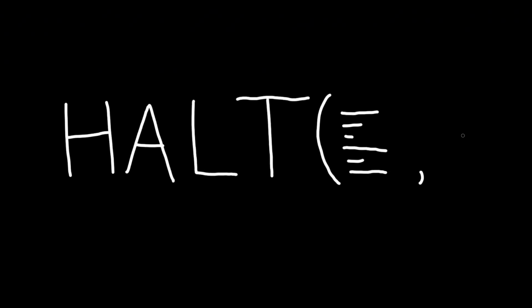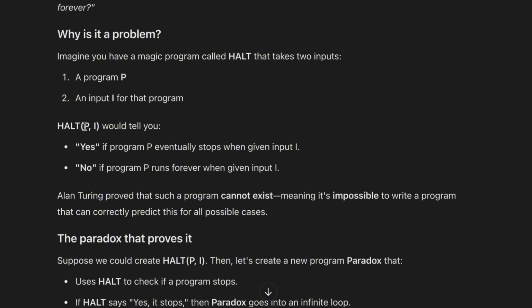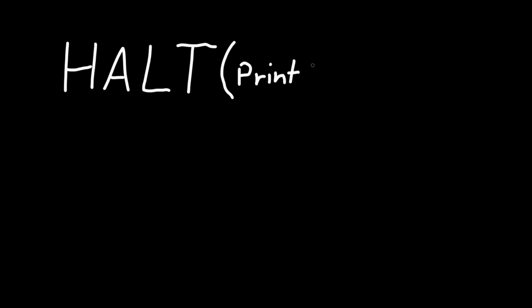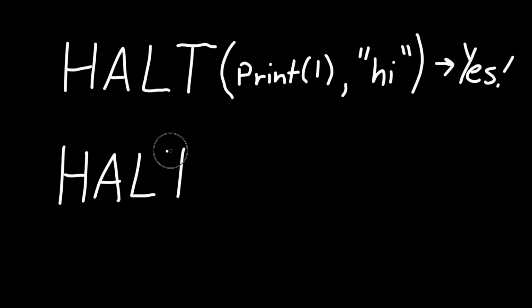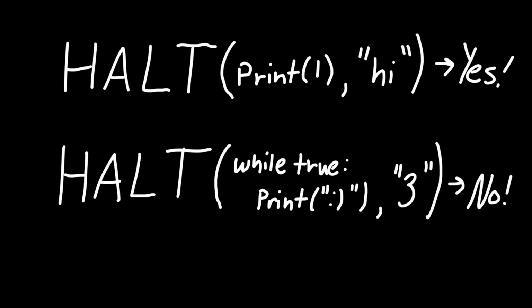Well, imagine if you have a magic program called halt that takes two inputs. It takes a program P and an input I for that program. Now, halt of P and I would tell you, yes, if program P eventually stops when given input I, or no, if program P runs forever when given input I. So yes is like it halts. Halt is like another way to say stop, right? So if I put in a program and this says yes, that means it stops. Otherwise, if it says no, that means it runs forever.